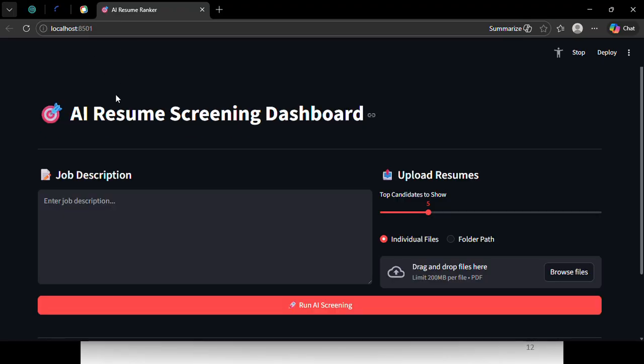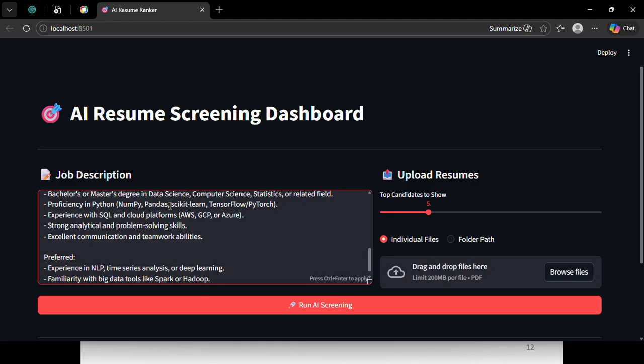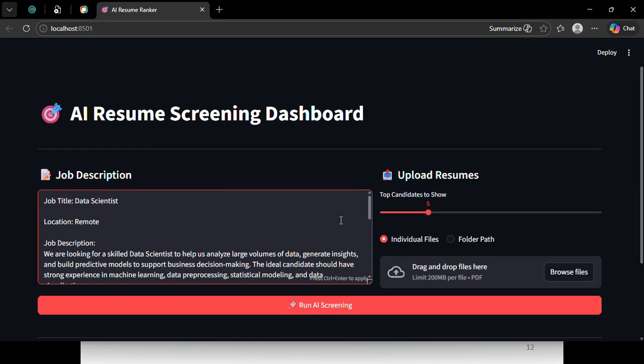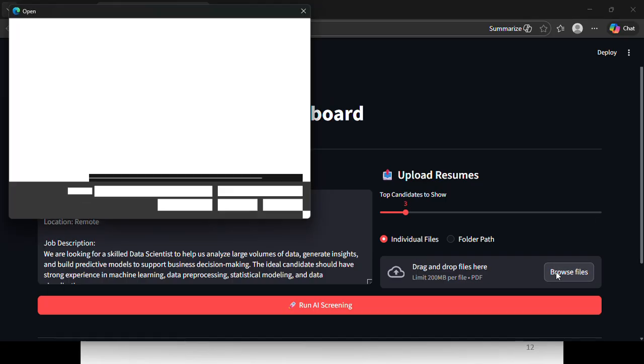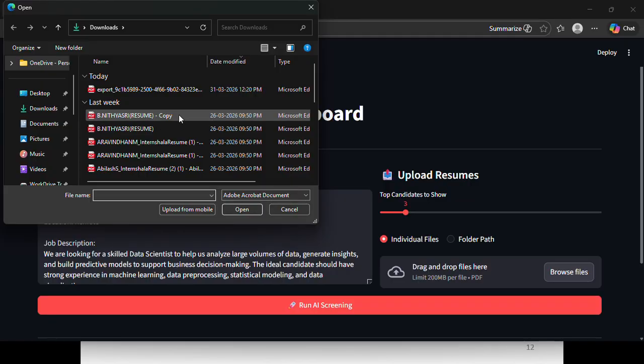The model is running on localhost. Here we have to provide the job description. Here is the job description. We have to select the number of candidates we want, for example, 3, and we can browse the resumes.